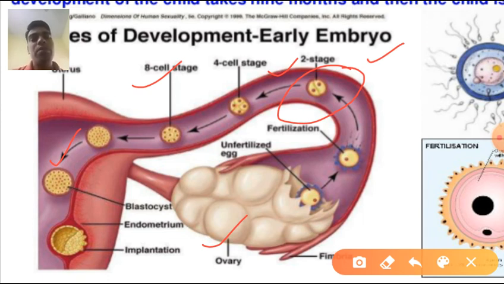Now this embryo gets implanted into the endometrium, and after implantation the placenta is formed. Through this placenta the developing embryo takes nutrition, oxygen, and secretes its waste like CO2, and the placenta helps in the development of the fetus.